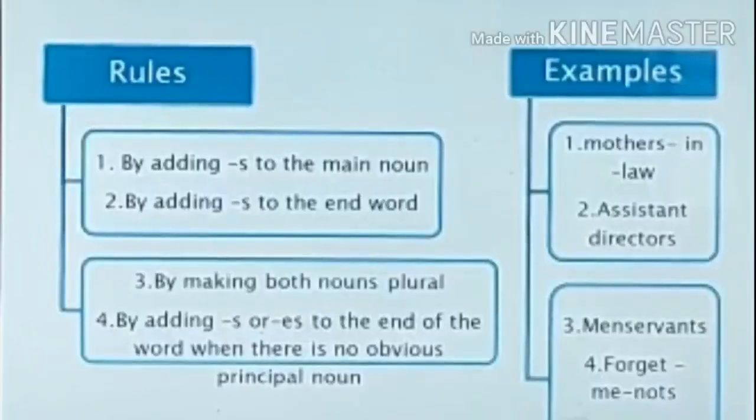We have the main rules to change compound nouns into plural. First, add s to the main noun. In the word mothers-in-law, we add the s to the main noun mother to make it plural. See the word assistant directors: we add the s to the end word director. Next, make both nouns plural. The example word is menservants. Both men and servants are in plural form.